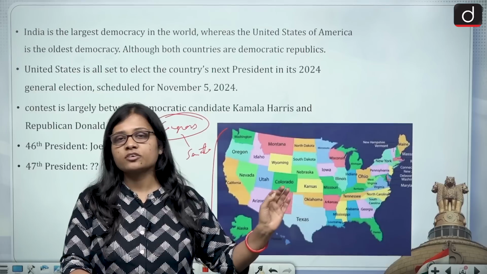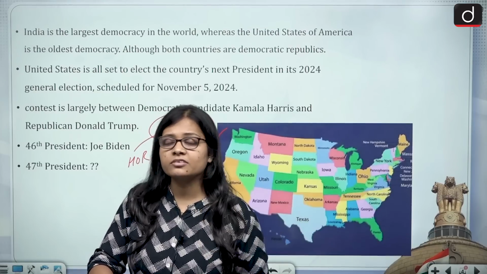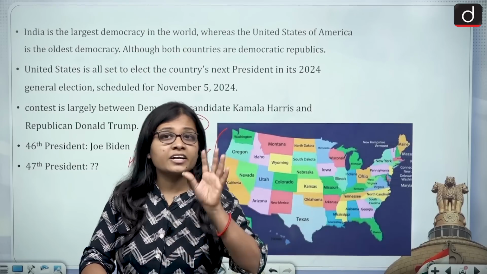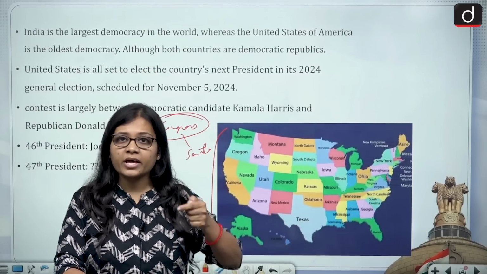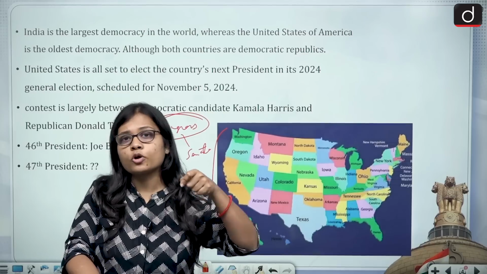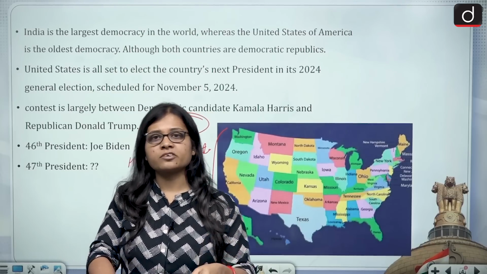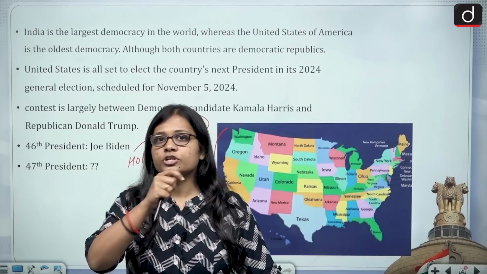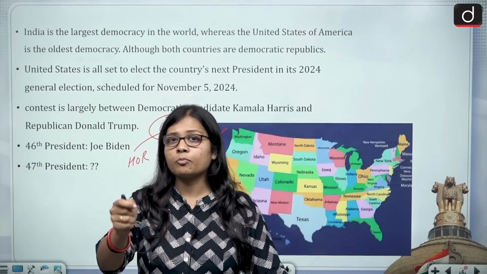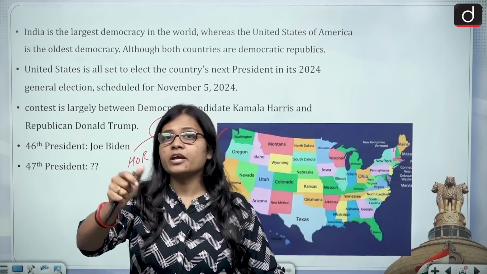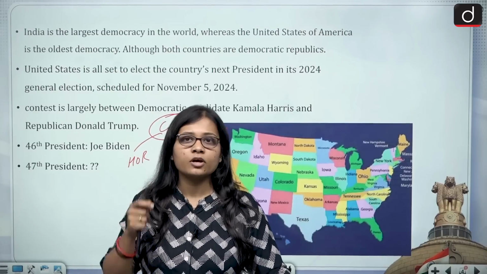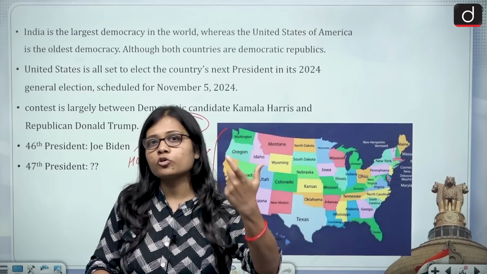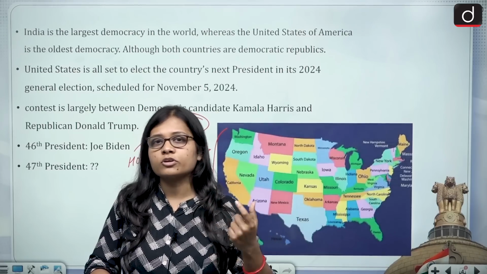So this is the United States of America, and one of the most important points is that it is the oldest democracy of the world, a democracy from where the Indian Constitution has also borrowed many aspects. For example, Dr. B.R. Ambedkar, while forming the constitution, said that India has not blindfoldedly borrowed from other countries. We have borrowed what suits our needs. In the same way, we have also borrowed many features of the US or the American Constitution.